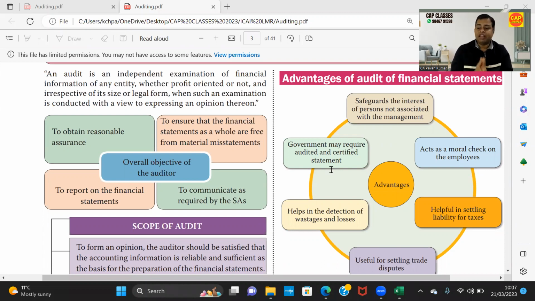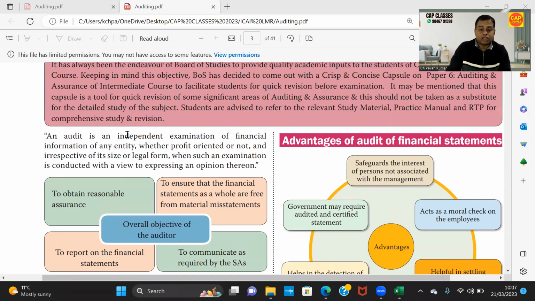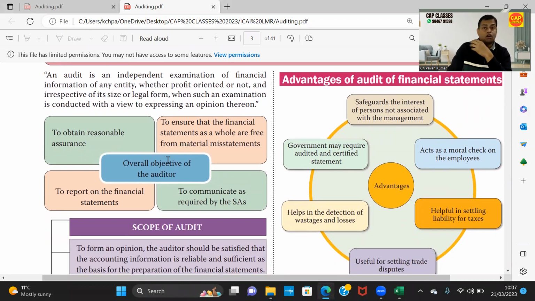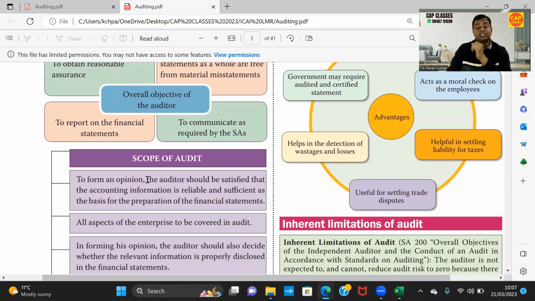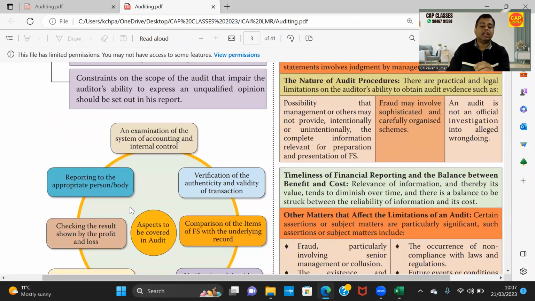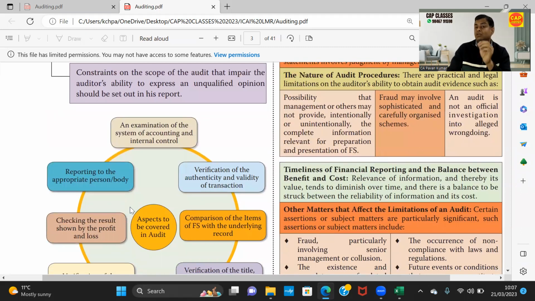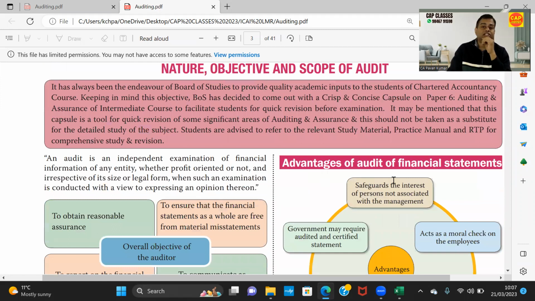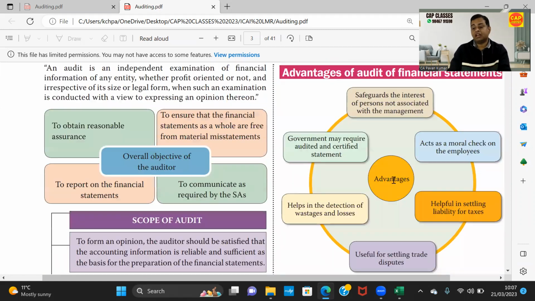If you remember, in the previous class we covered 5 questions. Question number 1 is the definition of audit. Question number 2, overall objective of the audit or auditor. Question number 3 is scope of the audit. Question number 4 is aspects to be covered in audit of financial statements. And question number 5, advantages of conducting audit of financial statements. These 5 we have seen.